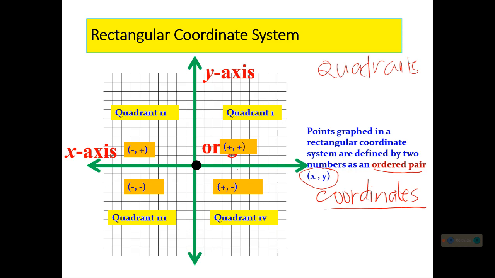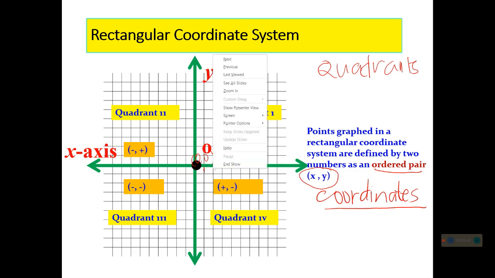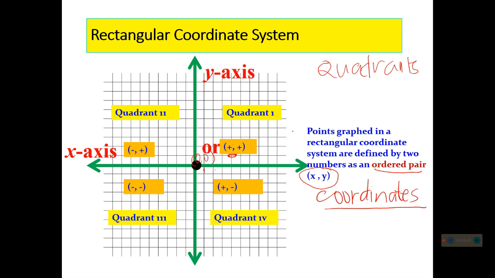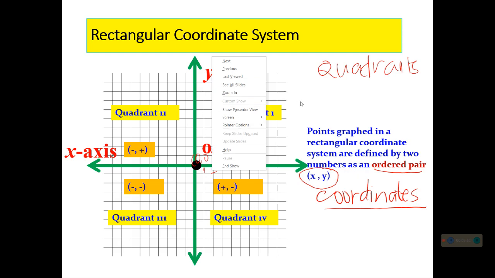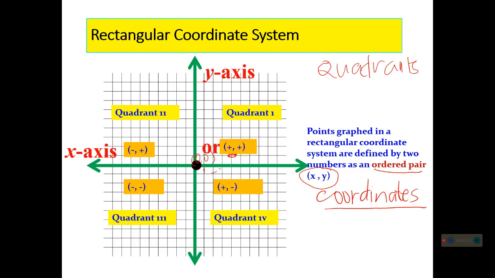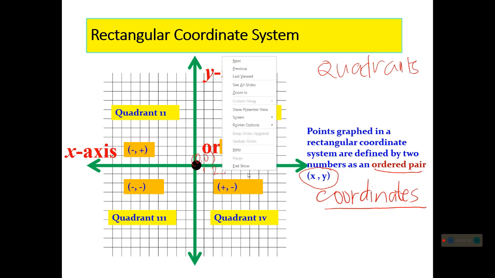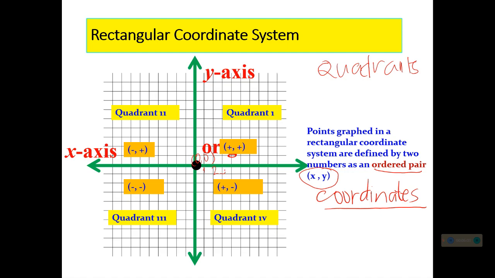In our x-axis, this will be our origin, the point (0, 0). Our x here is 0 and our y is 0. On our x-axis, the positive numbers will be on the right side. So we have here 1, of course, followed by 2. Do not put your numbers on the space. You have to write your numbers on the line. So we have here 3.